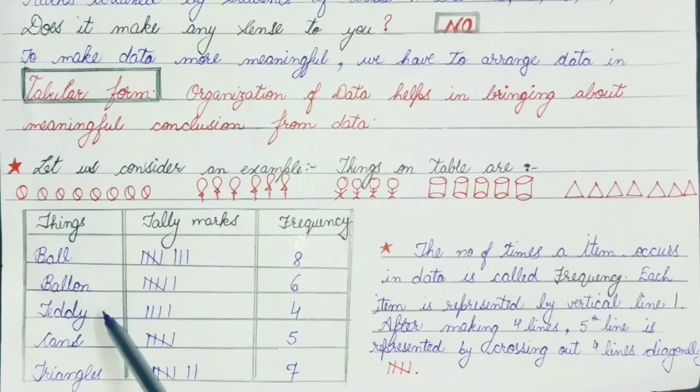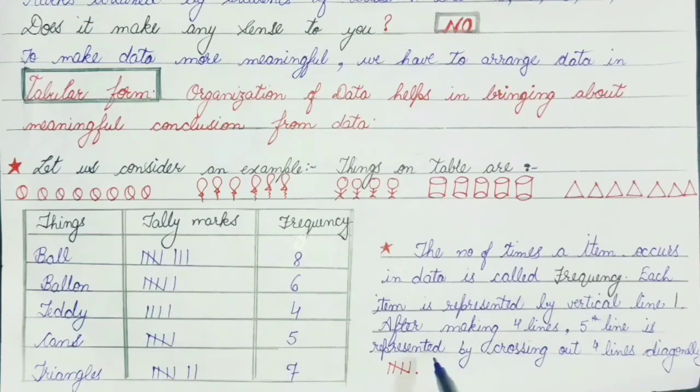If there are 4 teddies on the table, I'll draw 4 vertical lines: 1, 2, 3, 4. But if I want to show 5 things, suppose there are 5 balloons, how do we show the 5 here?